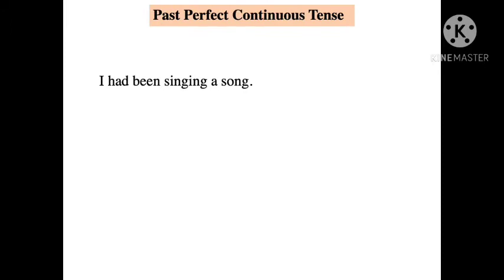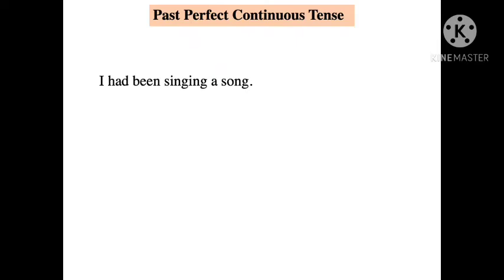The use of past perfect continuous tense is to describe an action in the past that had begun and had been going on for some time before another action took place in the past. Mahi and Raghav had been arguing with each other when their mom arrived.